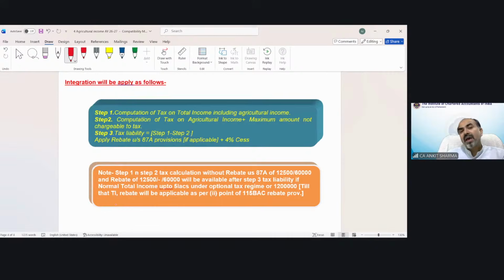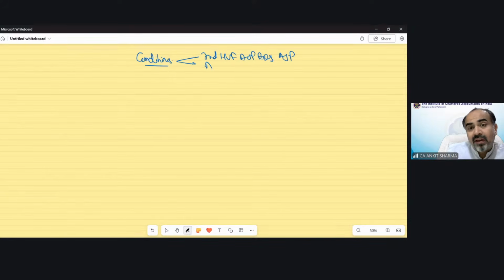How will integration be applied? There are 3 steps you have to follow, and let me help you understand this concept with the help of an example, so you will be able to understand the provision easily. The integration conditions we have gone through already. This is applicable for individual, HUF, AOP, BOI, AJP. Agricultural income must exceed 5,000. Non-agricultural income must exceed the basic exemption limit.